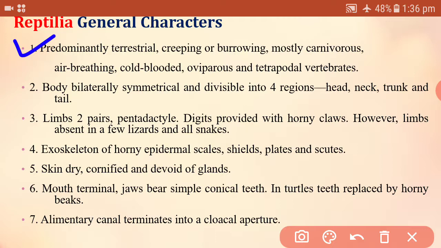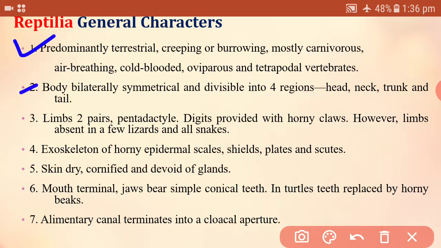The organisms are basically terrestrial. They perform the creeping movement. Some live in burrows, burrowing organisms, mostly carnivorous, and breathing takes place in air with the help of lungs. The organisms are cold blooded, that is, they cannot maintain their body temperature according to the changing environmental temperature, so they are called cold blooded. These are oviparous, lay eggs, and have two pairs of legs, that is tetrapodal.